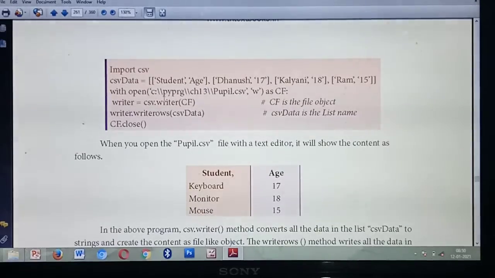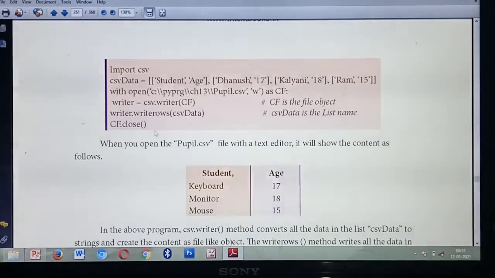Next, you are going to write the file. What's the next step? You are going to write the file row by row. Each row you should write. That means first row, then second row, next third row. For that, which method is used to write a row? The writerow method. Isn't it?